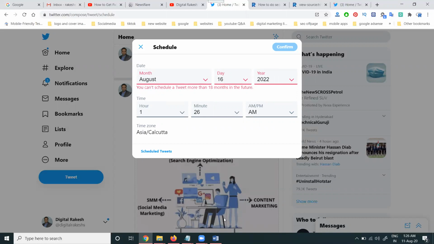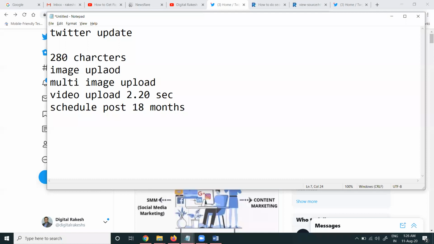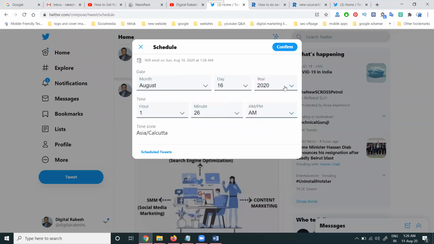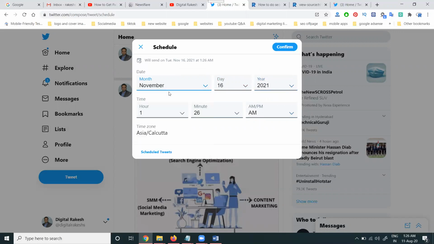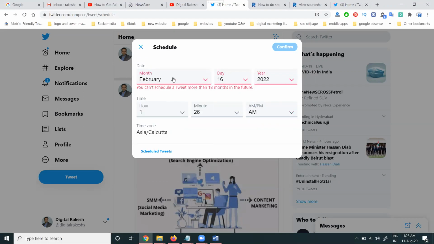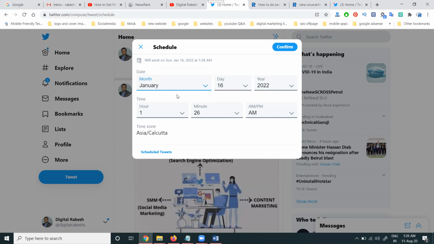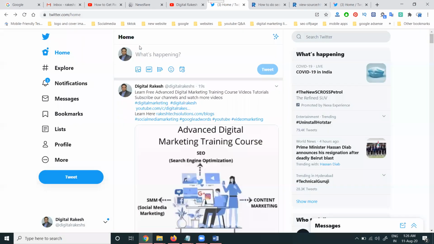We can only give a scheduled tweet up to 18 months ahead. Suppose I select here: September, October, November, December, then January, February, up to January is accepted. So this is the 18-month schedule in the Twitter option.